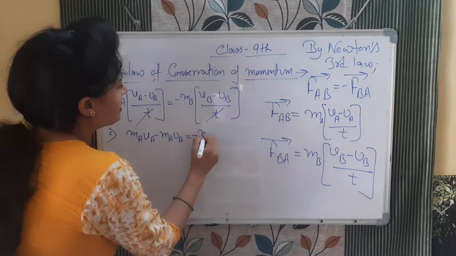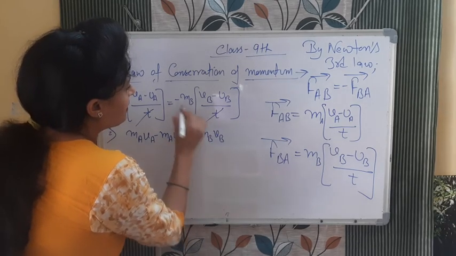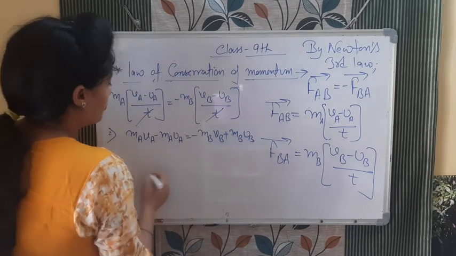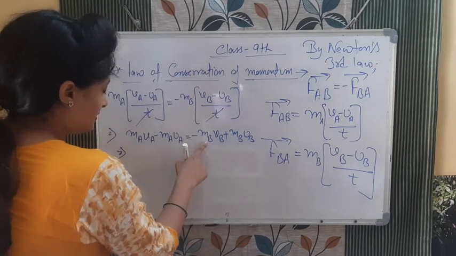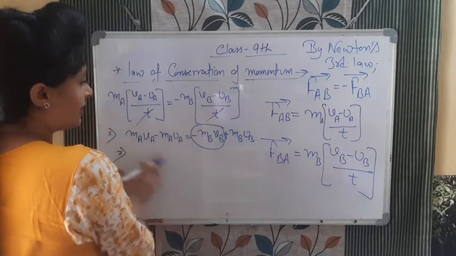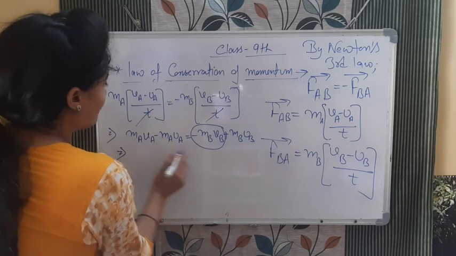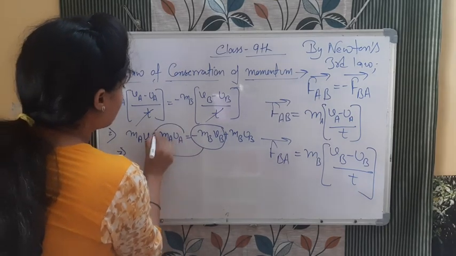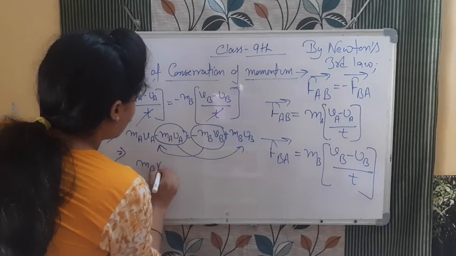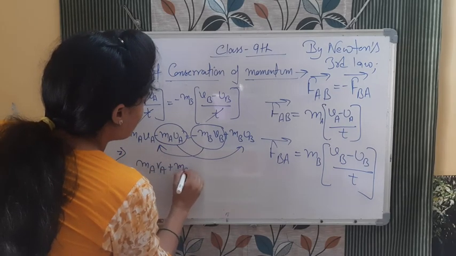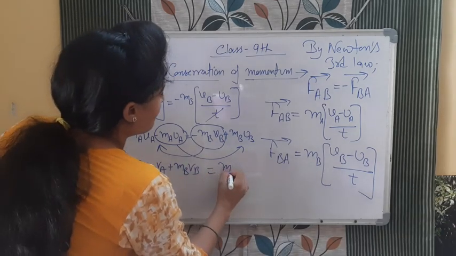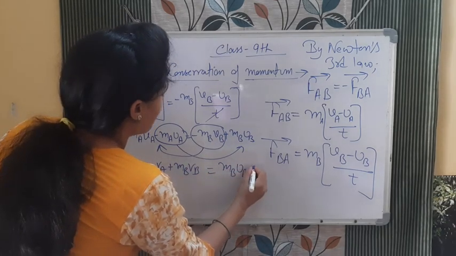This side will be minus MB VB, minus minus inside plus MB UB. Now what you will do, take this negative sign, VB के terms, B terms we will take together, U terms we will take together. So we will take this side and this particular portion this side. So what will be the result, MAVA plus MBVB. इसको हम इधर लेके आए, ठीक है, is equal to MBUB plus this one